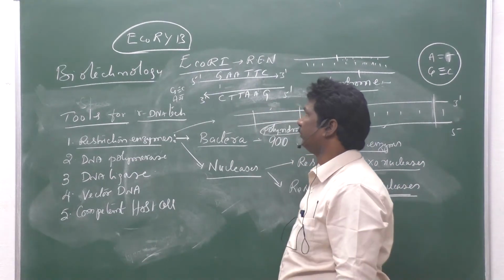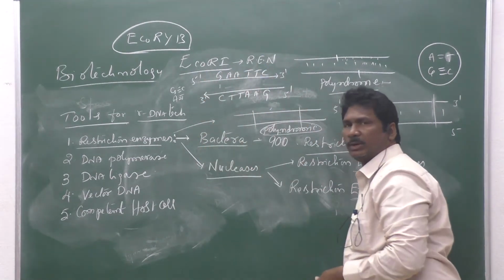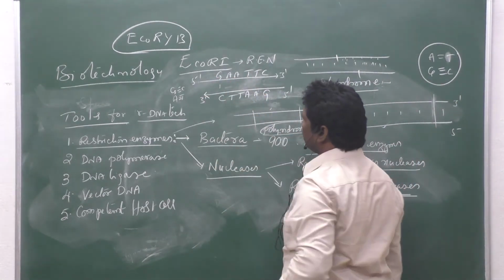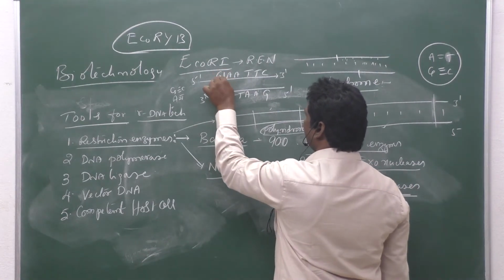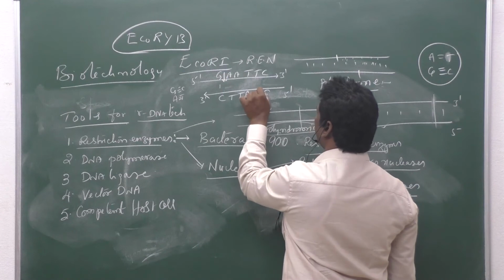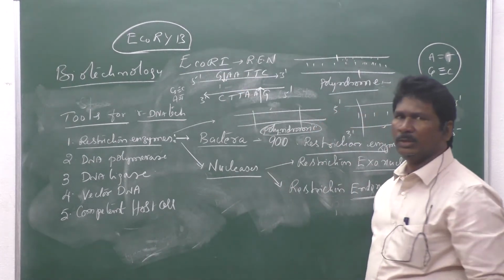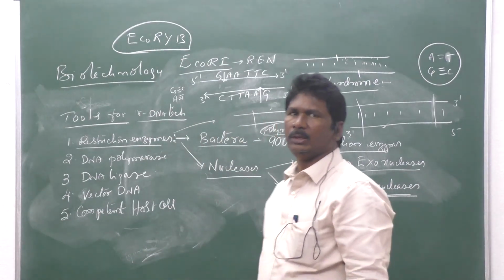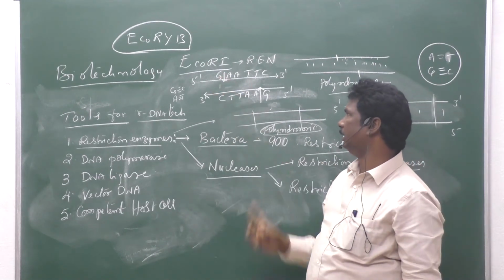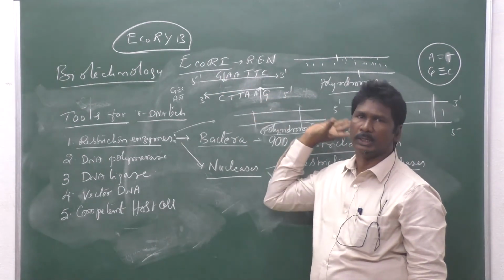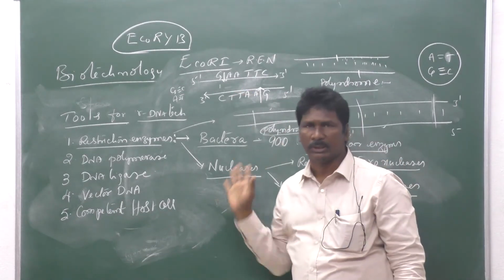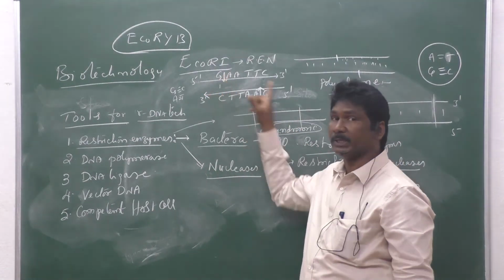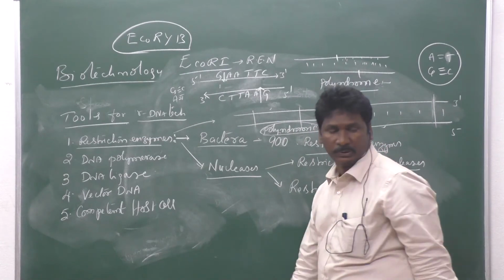So EcoRI is one type of restriction endonuclease enzyme that can identify the palindromic sequence GAA TTC and cut the DNA in between guanine and adenine. It identifies the restriction site and cuts the DNA between G and A, forming small fragments of DNA. They cut the phosphoester bonds.